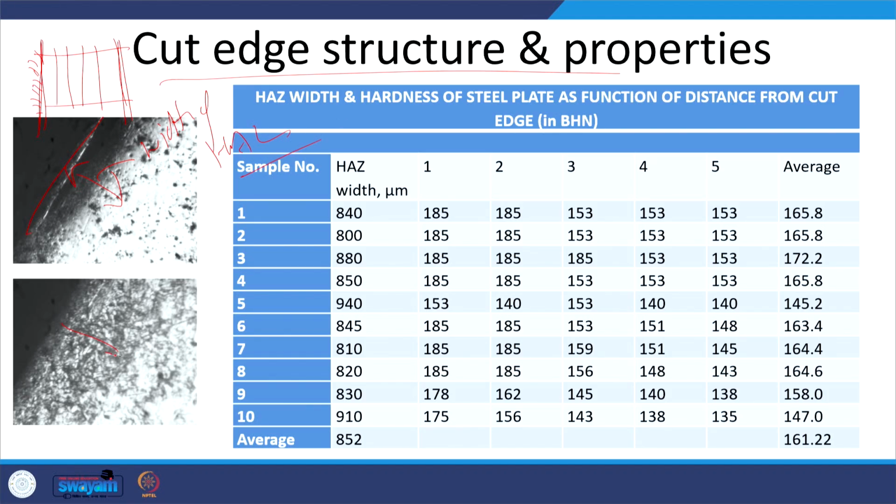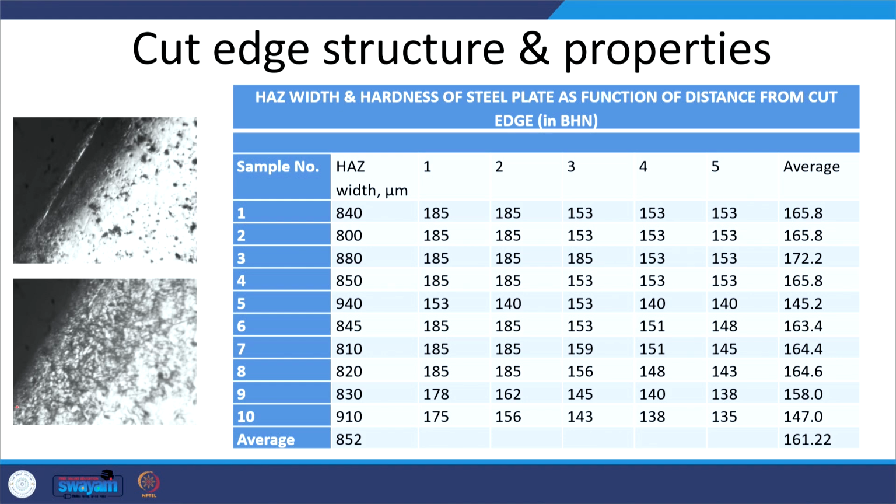The width of the heat affected zone can be characterized in a number of ways, like compositional variation, microstructural variation, or hardness variation. There can be different ways to assess and evaluate the width of the heat affected zone.